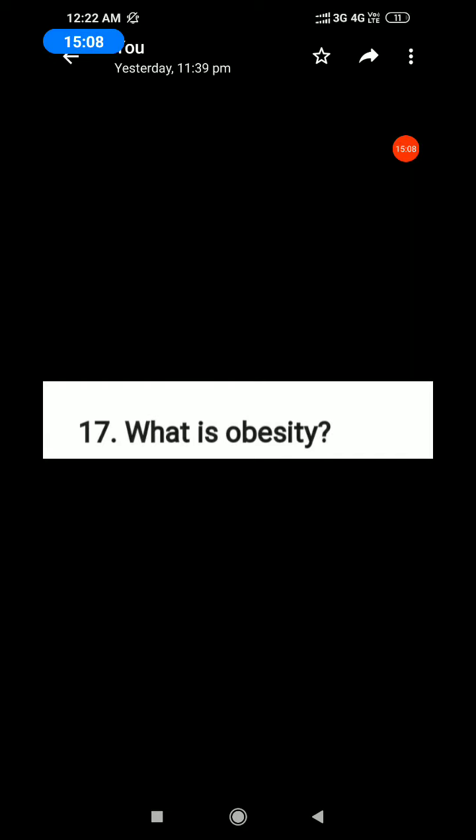It can be very harmful for us to eat too much of fat-rich food, and we may end up suffering from a condition called obesity. That's all. Next.